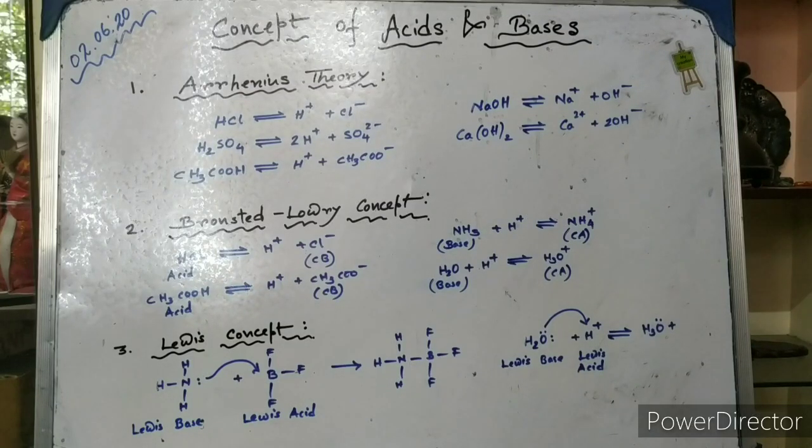Cannot be explained with the help of this theory. So these are the drawbacks of the Bronsted and Lowry concept. Now the third concept is the Lewis concept.